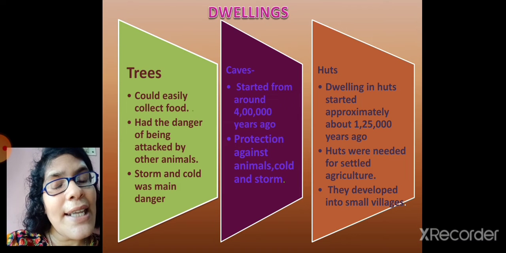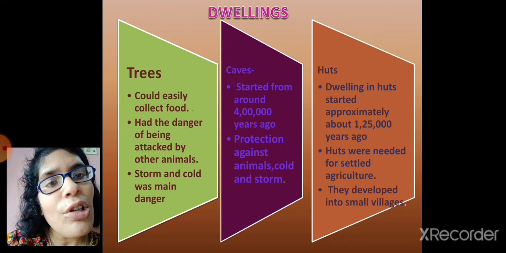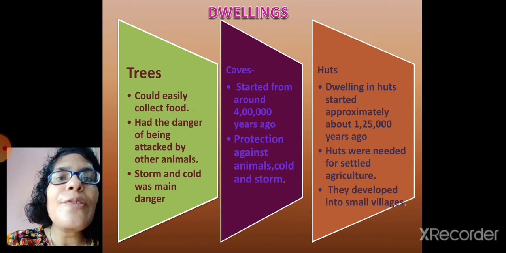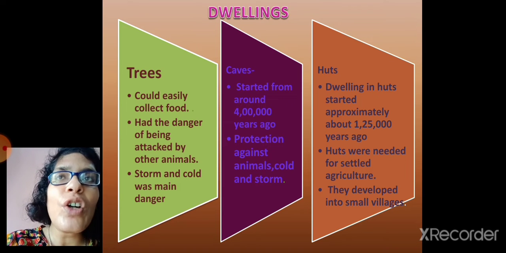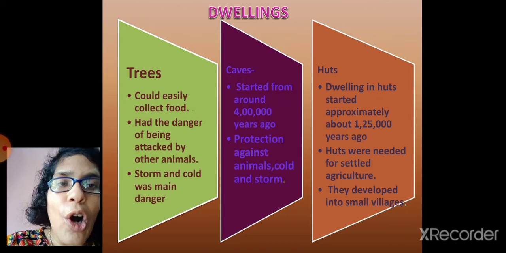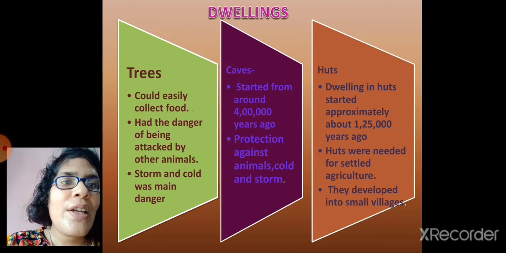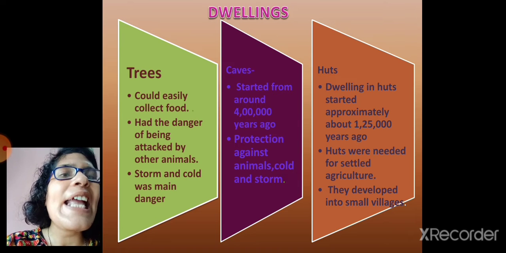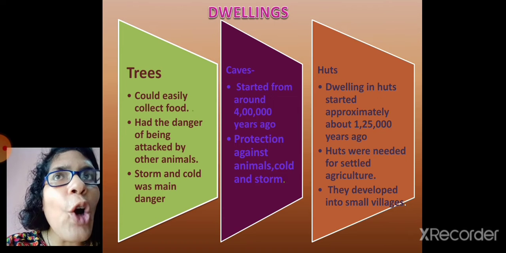But if they stay on trees, there are certain problems also. If you stay on trees, naturally it will be easier for the animals to attack you. Moreover, storm and cold will become very dangerous for you. Next is caves. Early groups of men realized that trees are not safe for us.